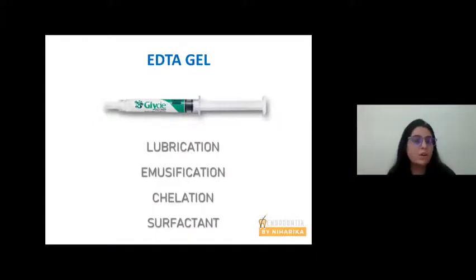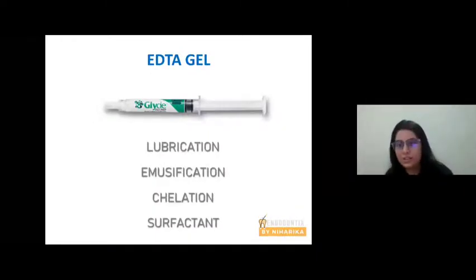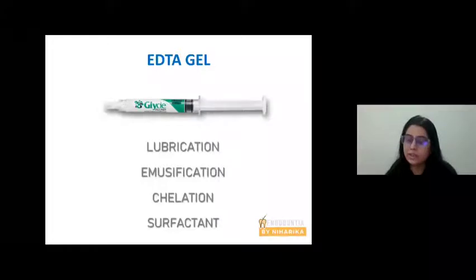Now, I'm sure everybody must be knowing about this gel. This is EDTA, ethylene diamine tetraacetic acid gel. And why is it used? It is used during root canal procedures for lubrication of the radicular dentine, emulsification, and chelation, by which it helps to remove the dentinal debris, and it also has a surfactant added. The advantage of this surfactant is that it reduces the surface tension and increases the wettability or flowability of EDTA into the surrounding tissues from where it removes the dentinal debris.